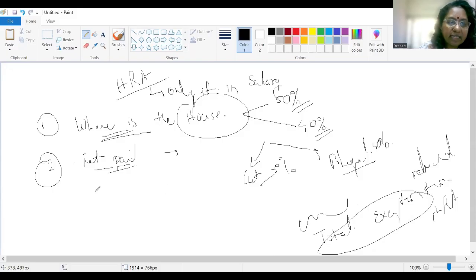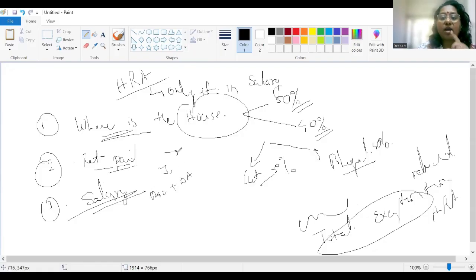Now, what is the next element that you have to take care of is the salary part. What is the definition of salary when you are computing your HRA exemption? Salary includes basic plus DA forming part of retirement. This is very, very important. Okay.